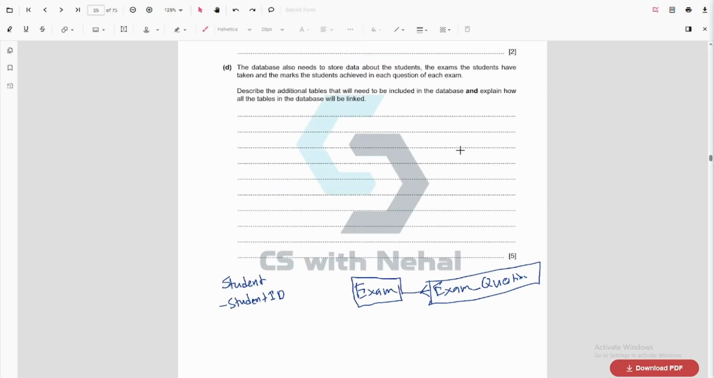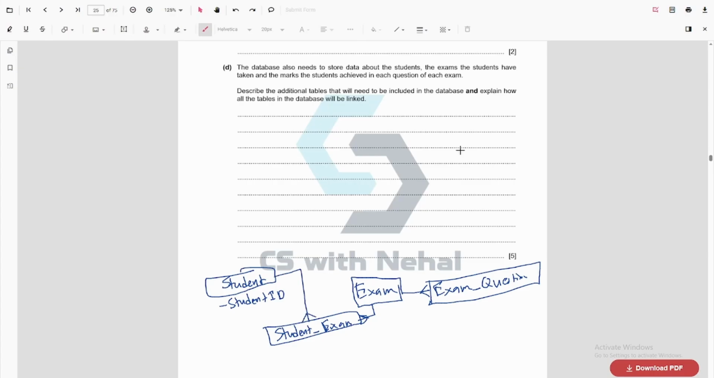So we need two links here actually. We need to know the exams the student has taken and the mark the student achieved in each question of the exam. So individually we need to connect with the exam question and also the exam. All right, so we will use a linking table between exam and student. So we write student exam something like this, and we have one to many here, and also we have one here. All right, this is a link.